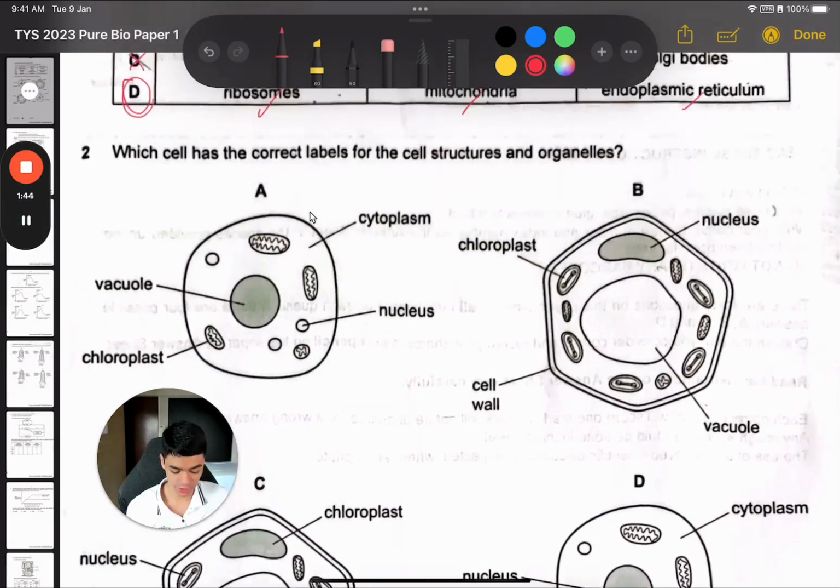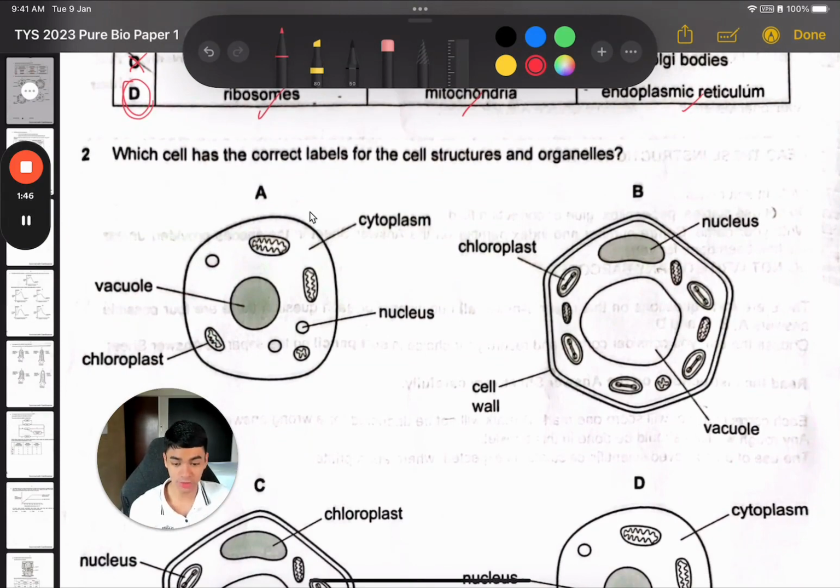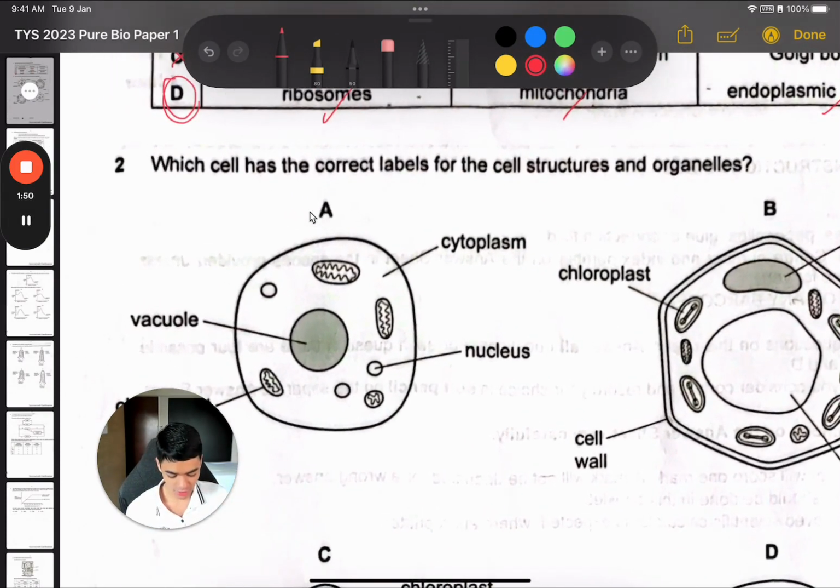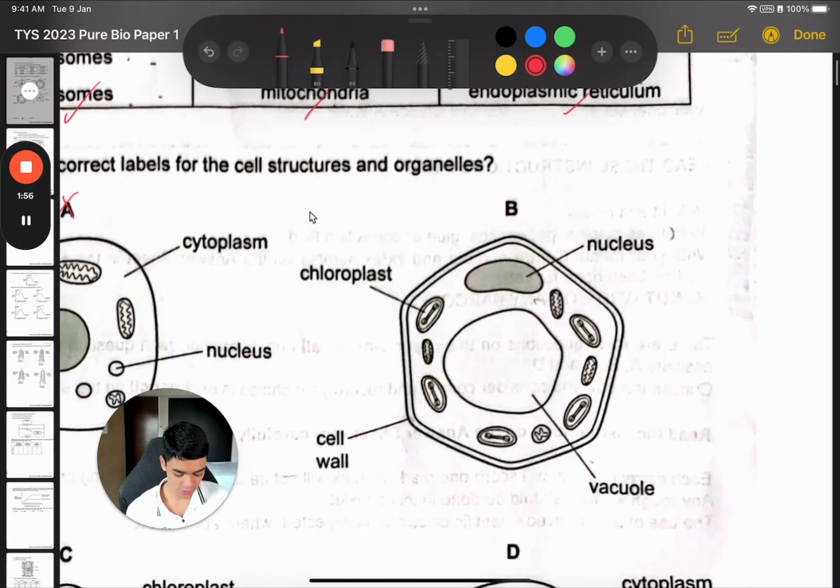Okay, now we're on to question 2. Which has the correct labels for the cell structures and organelles? Option A, this is the nucleus, not the vacuole, so this is wrong. Okay, option B, nucleus, yes, is the one that is shaded. Vacuole, yes, the large central vacuole, chloroplast, and cell wall. Okay, B is the answer.